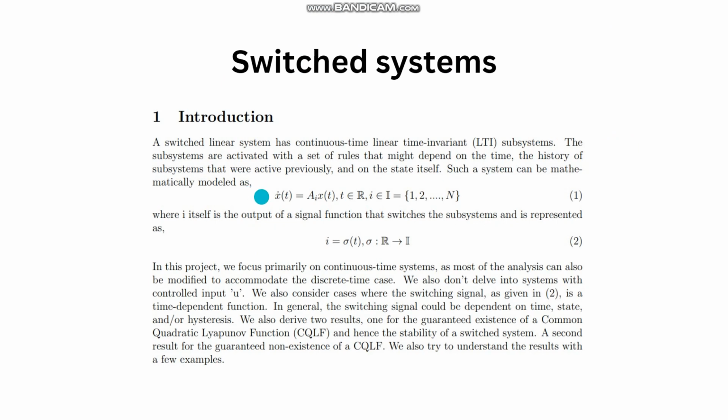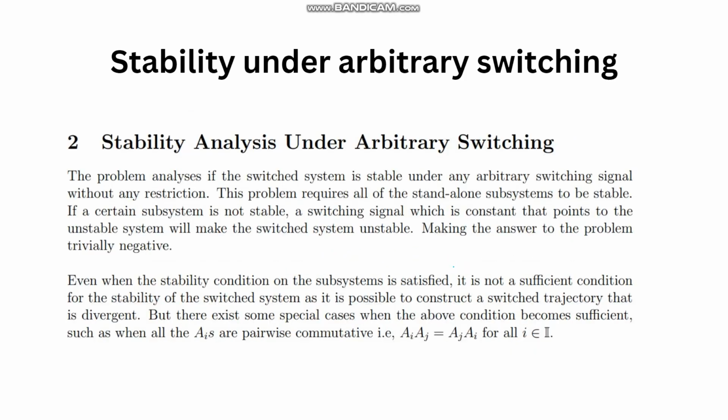A switched system is a system where the derivative of the state is x dot equals A_i x, where the A_i keeps varying. So it doesn't remain constant. And if this A_i varies with time, as A_i equals A sigma of t, a switching signal function, then we call it a continuous time switched system. And so we first look at stability under arbitrary switching.